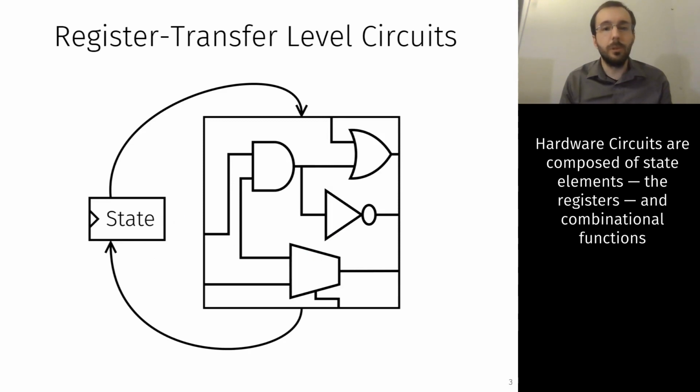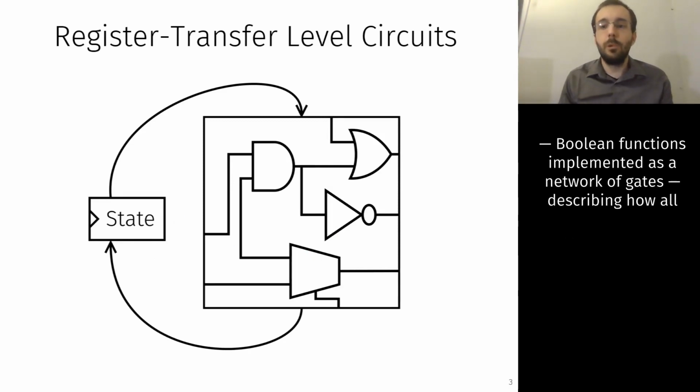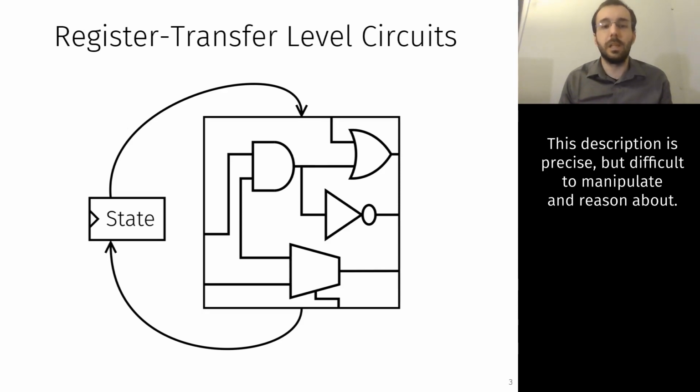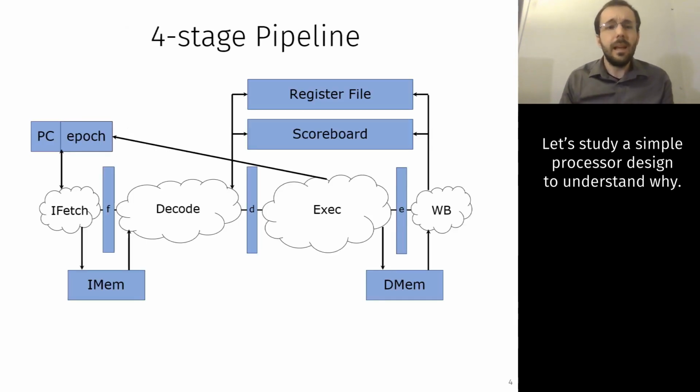Hardware circuits are composed of state elements, the registers, and combinational functions, Boolean functions implemented as a network of gates, describing how, synchronously, all the registers are updated each cycle. This description is precise, but difficult to manipulate and reason about. Let's study a simple processor design to understand why.